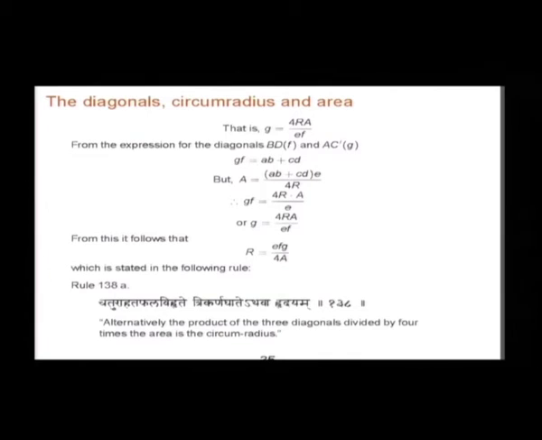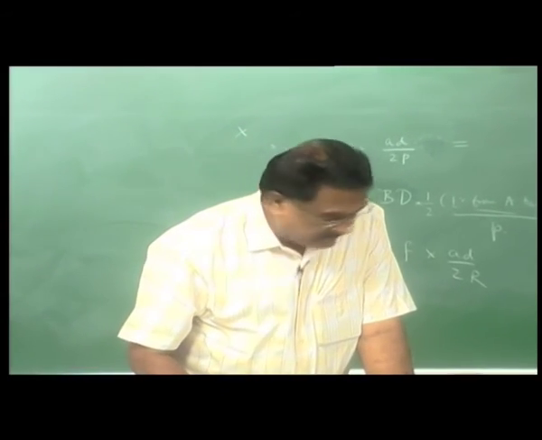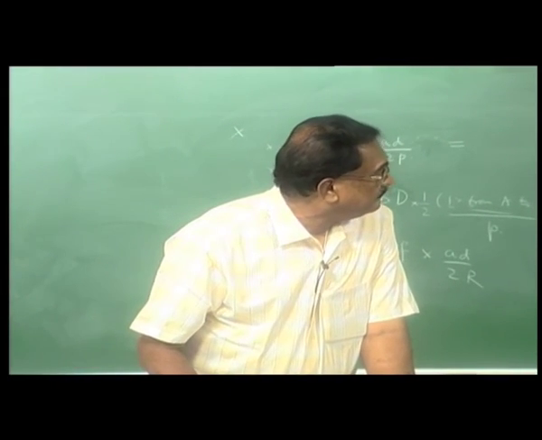So, alternately, chaturahata phala vihrute trikarana gate thava hrudayam. Hrudayam is the circumradius. Alternately, the product of the three diagonals divided by 4 times the area is the circumradius. So, this will introduce some symmetry in the thing. All these things are somewhat equivalent, and the radius comes out neatly as the product of all the three diagonals divided by 4 times the area.